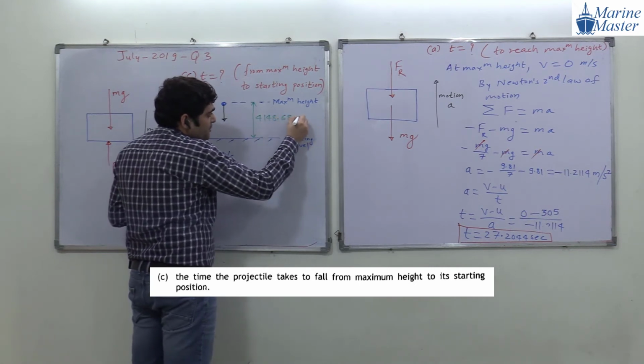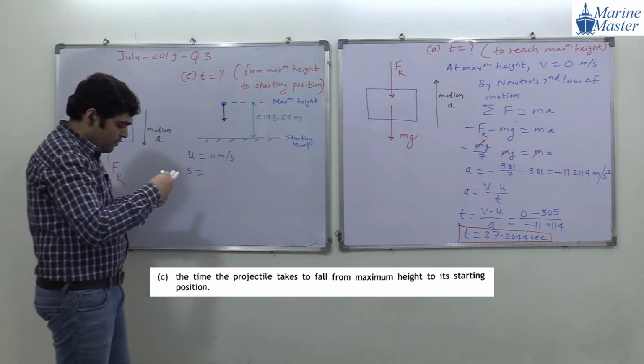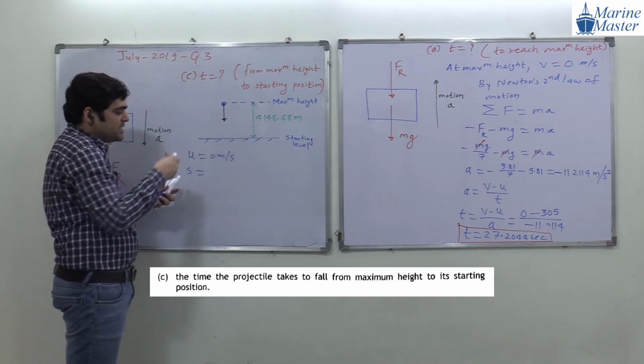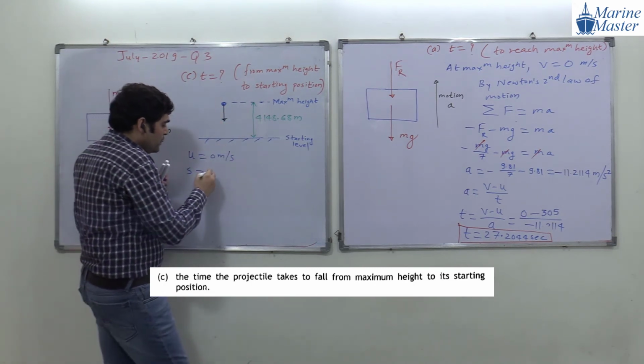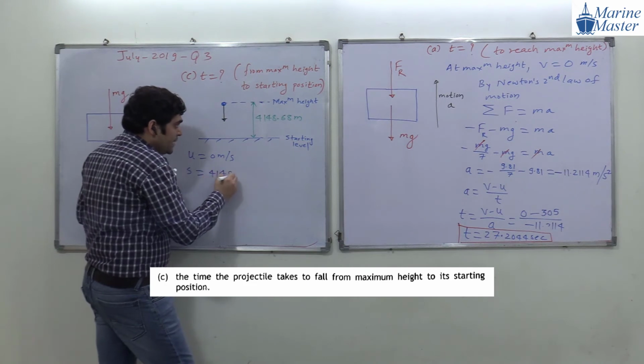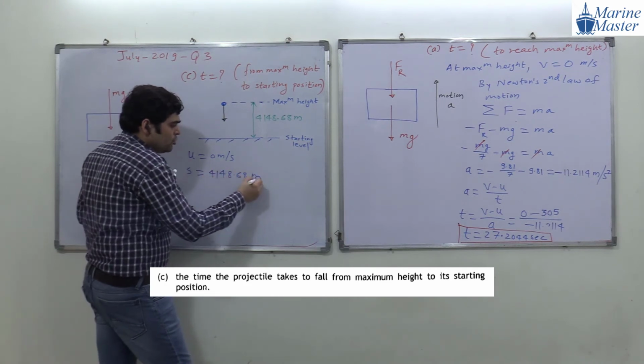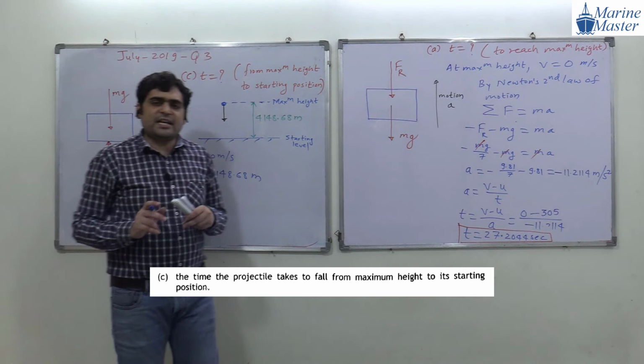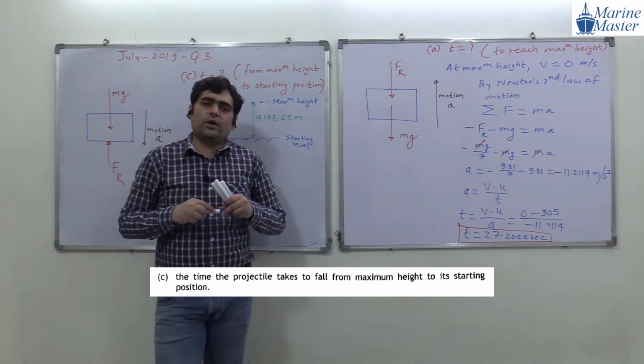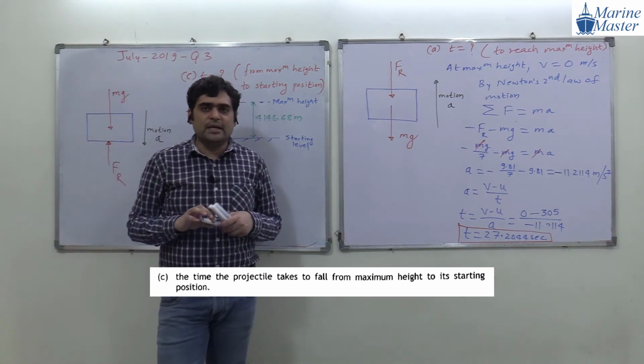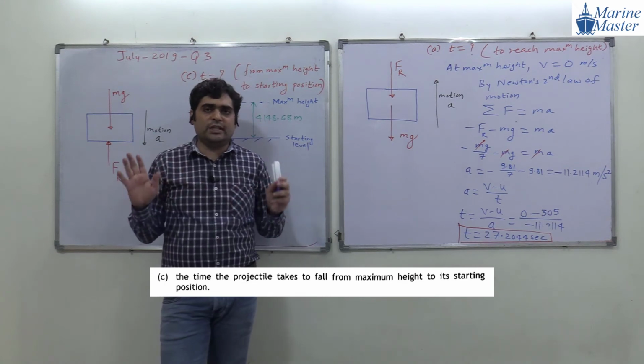4148.68 meters. So what will the displacement be, guys? How far does the projectile have to travel? 4148.68. In this scenario, don't worry about sign convention. Sign convention is important in the case of the equation of motion in a gravitational field. But here we are not applying the equation of motion in a gravitational field.